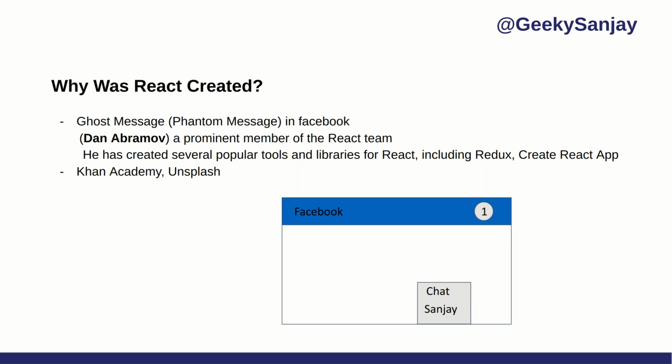But after some time, when Khan Academy and Unsplash used React, researched it, and created many things and complex UIs, they appreciated the React team for creating React because it is very good for complex UIs. So slowly React became popular. This is the story of how React was created.